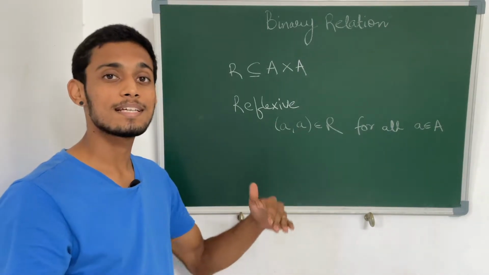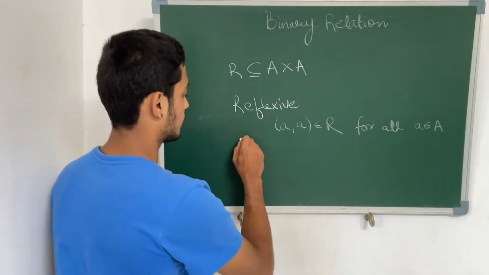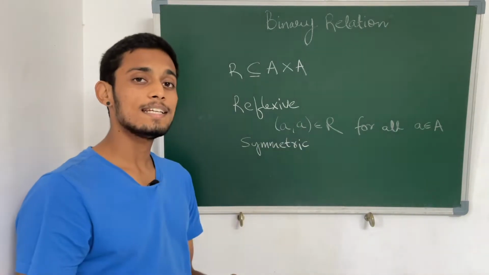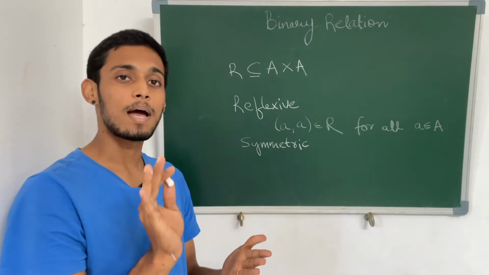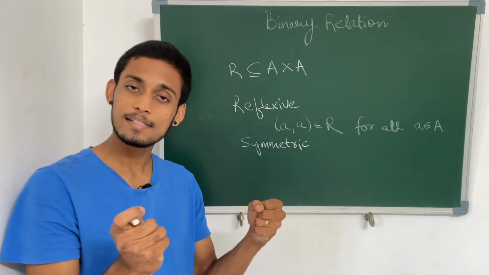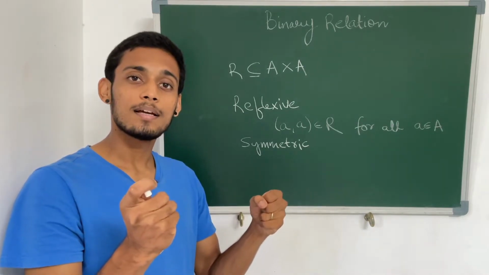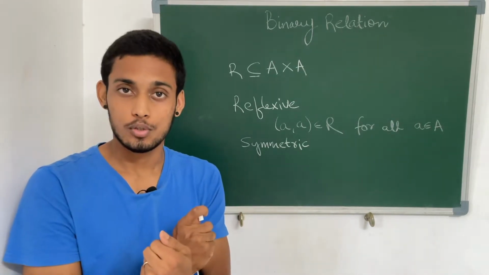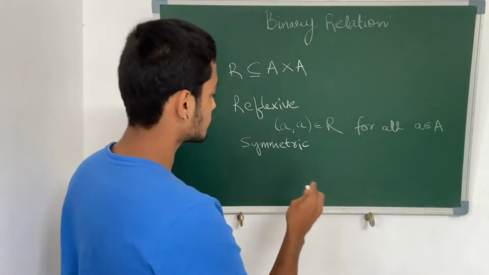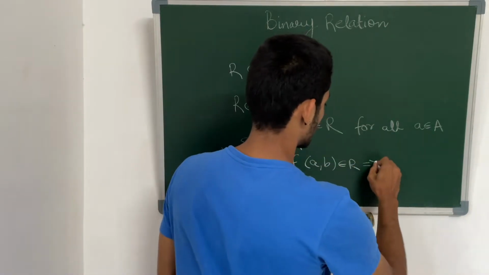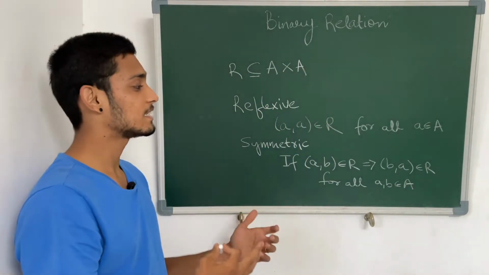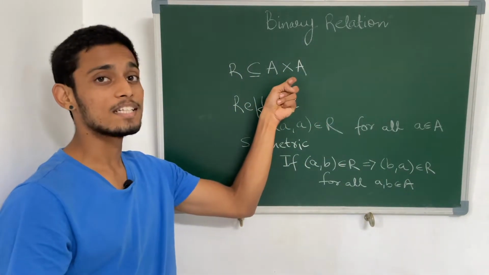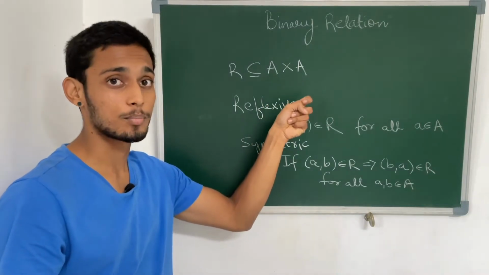Now we will understand what a symmetric relation is. A relation is called symmetric if, for example, there is a mapping between two distinct elements, and there is a mapping when the order is reversed also. Let us see an example. Here we have taken the relation R over this Cartesian product. It is a subset of this Cartesian product.